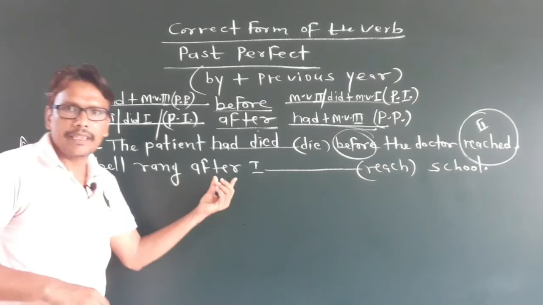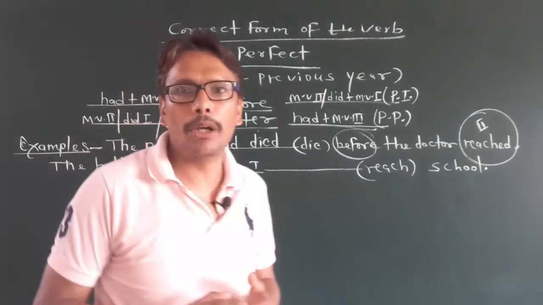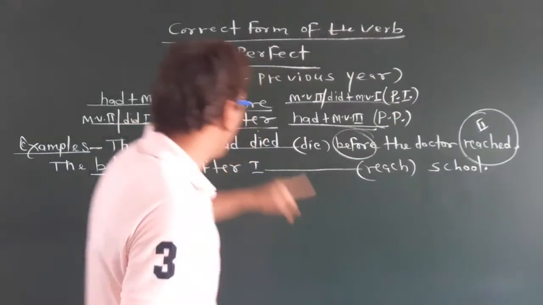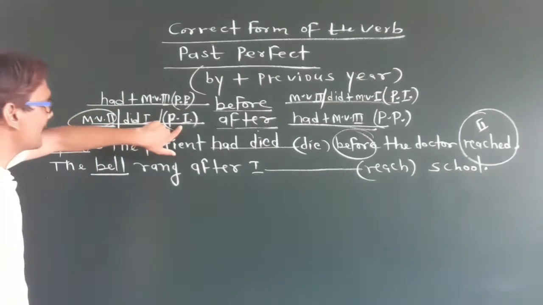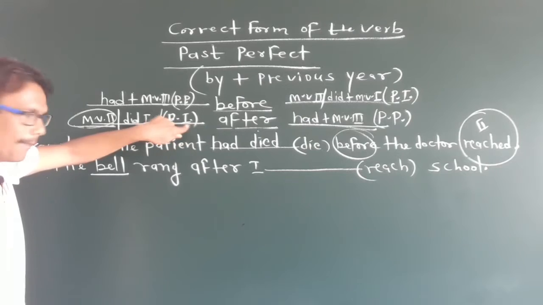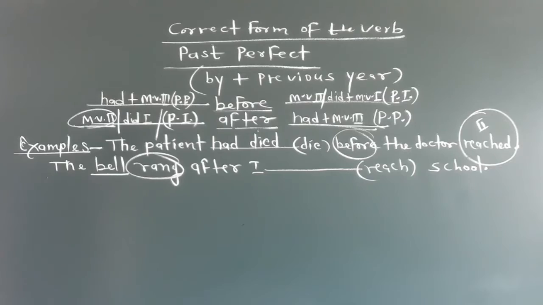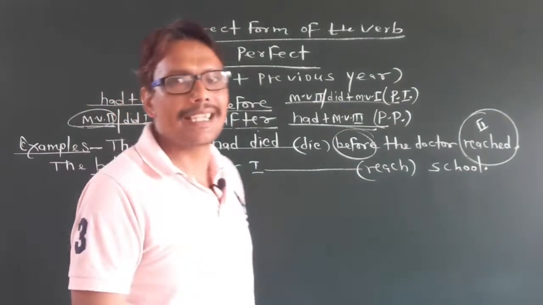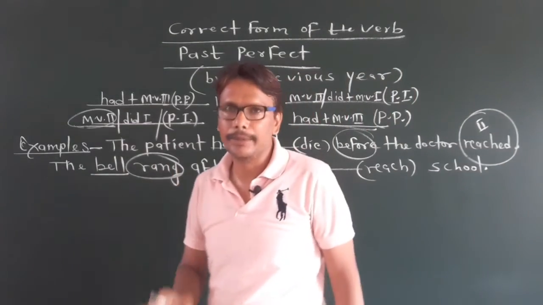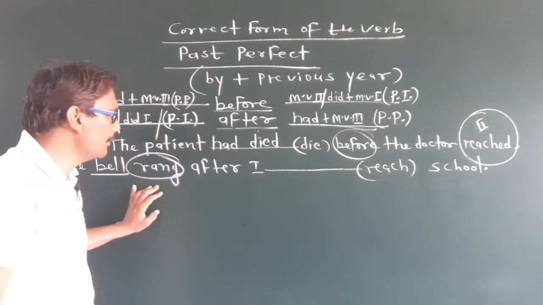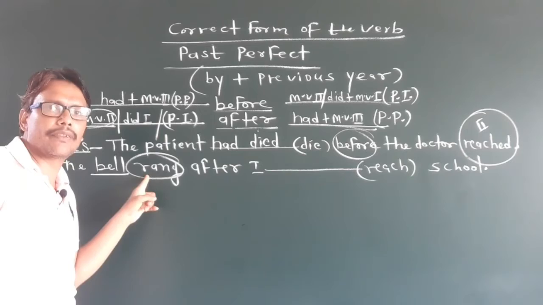"After" is given here, and before and after, the second form of the main verb is given. Here, the second form of the main verb, meaning past indefinite tense, is given: rang, R-A-N-G. First form is ring, R-I-N-G. Second form is rang, R-A-N-G. And third form is rung, R-U-N-G. Rang is given here, and "after" is given here also. In the first clause, the second form of the main verb is given.